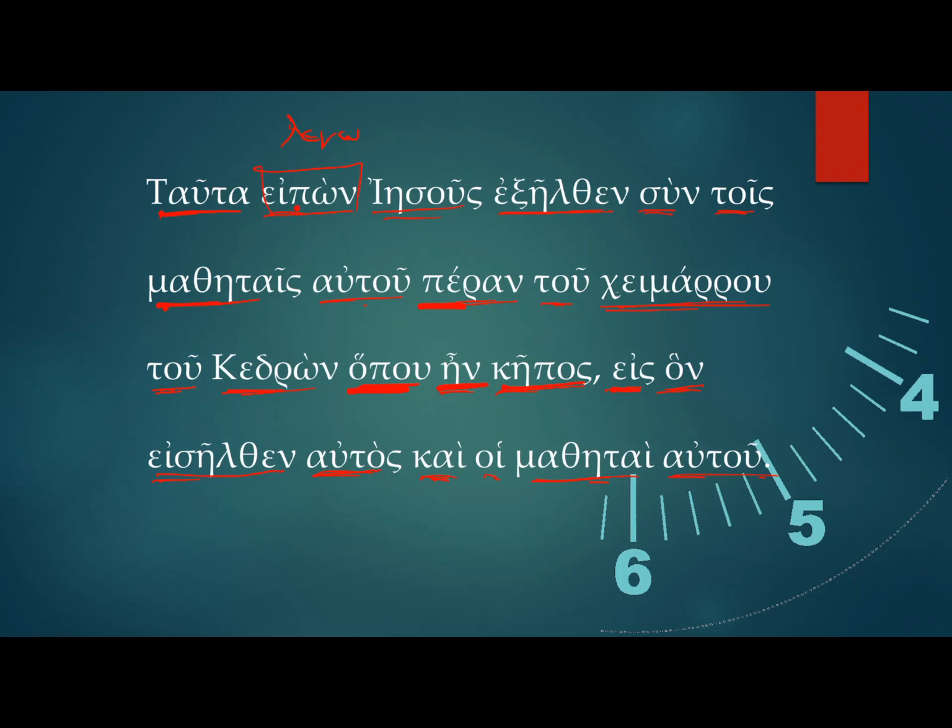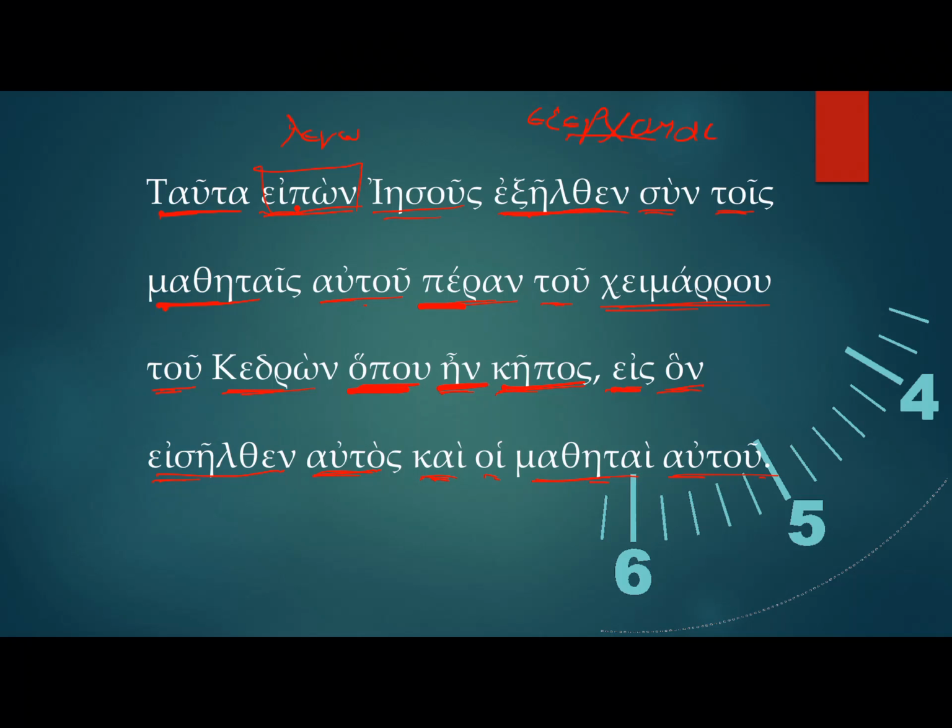Okay, so I pointed out that epon is an aorist participle. We haven't studied participles yet, so we'll not talk anymore about it. But exelthen is a second aorist. The present active indicative is from erkomai. Notice that stem changing from erkomai to elthen.